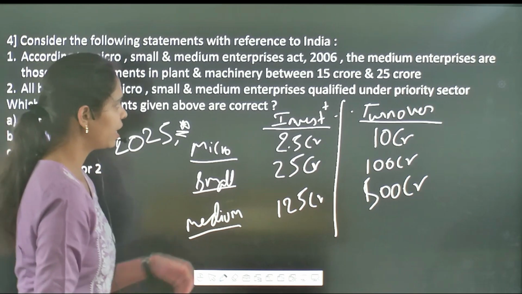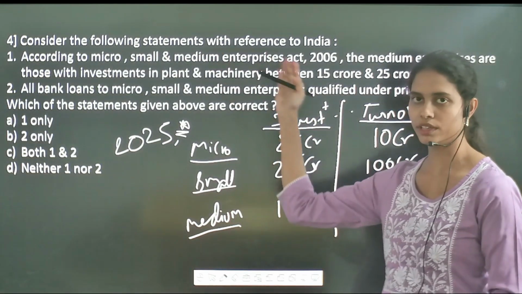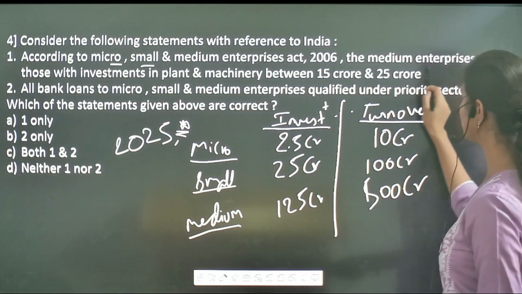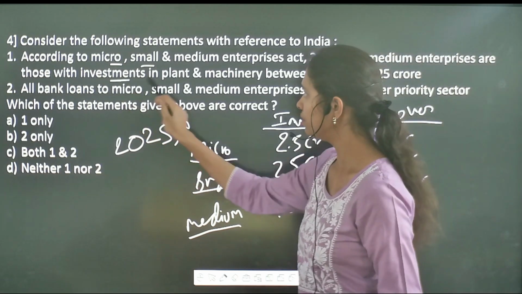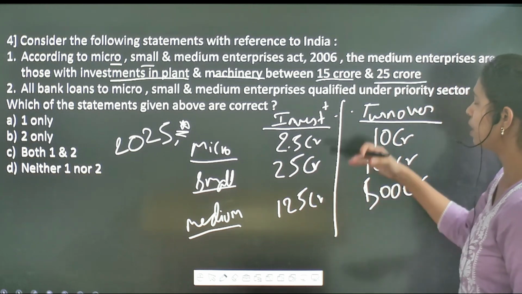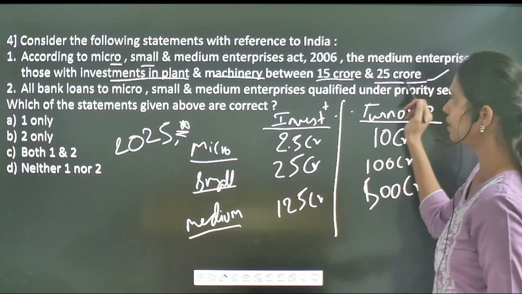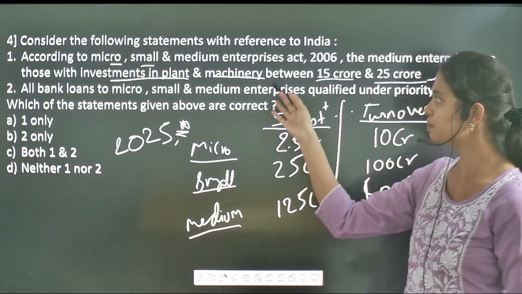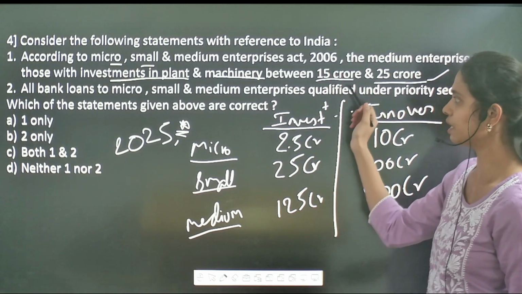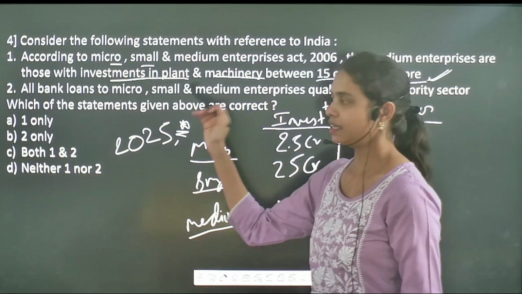With regard to this updated definition, let's solve this particular question. According to the Micro, Small and Medium Enterprises Act of 2006, the medium enterprises are those with investment in plant and machinery between 15 crore and 25 crore. As of now, as per the revised data, it is an incorrect statement. But for this particular PYQ question, at the time of the examination, it was a correct one.